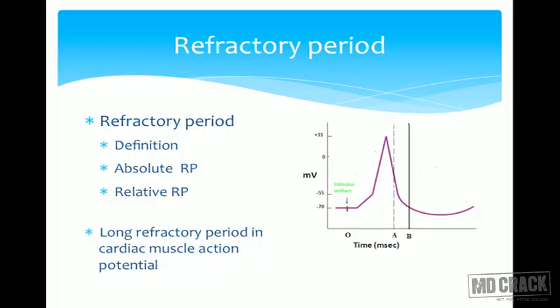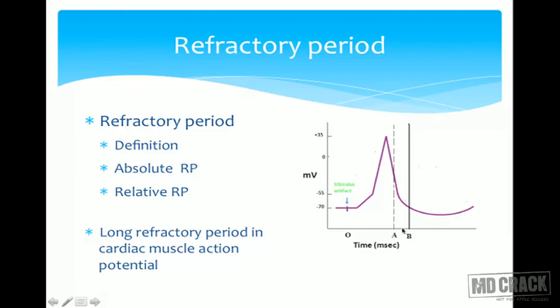To clear the concepts, let's look at this figure. Suppose this is the action potential and this is the point of stimulus. What is my refractory period? It is the time after the first stimulus during which the second stimulus of the same strength is not responding. In this case, O to B is the total refractory period.